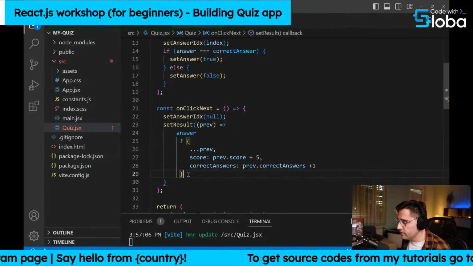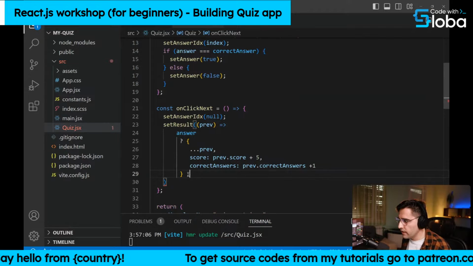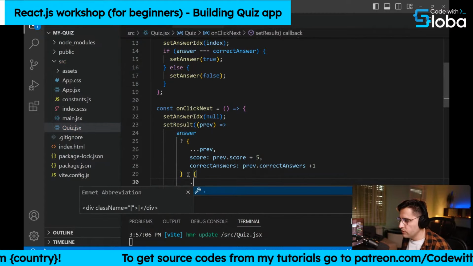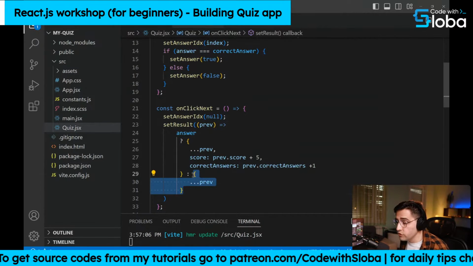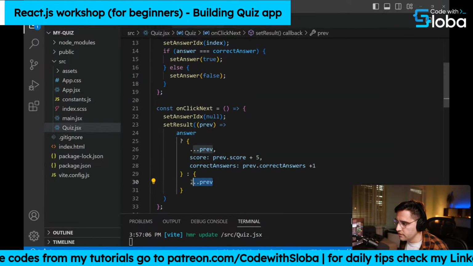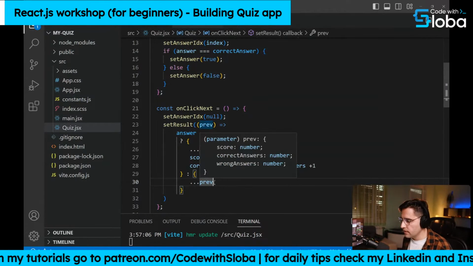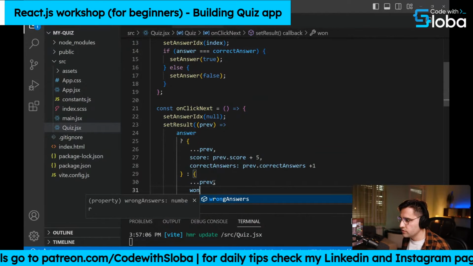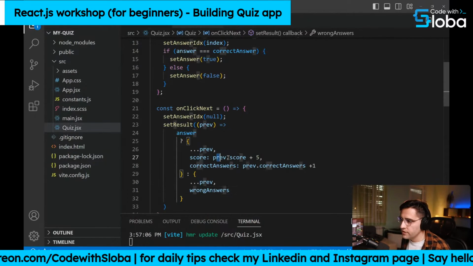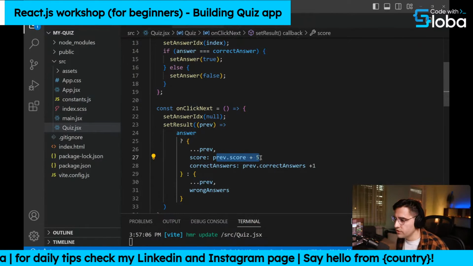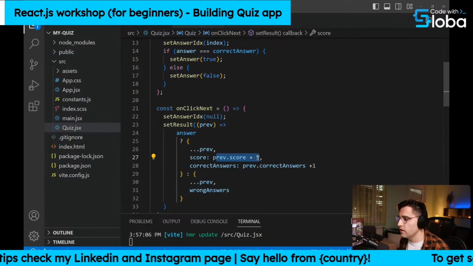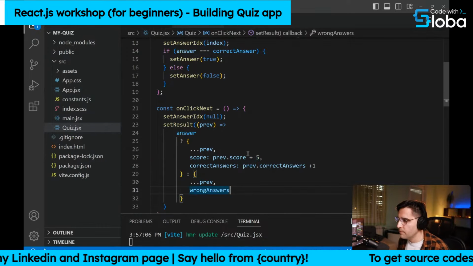But if the user has answered incorrectly, then again, we want to destructure our previous value. So we are returning back a new object. We are destructuring the previous values, and we set the wrong answer. We're not increasing the points. We could decrease on some questionnaires, where you have to decrease if you set the wrong answer, but we're not going to do that.